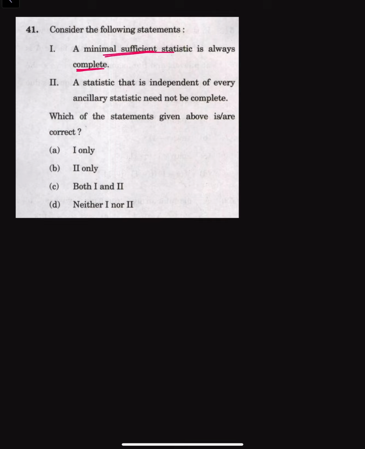Minimal sufficient means the statistic contains all the information about the parameter in the smallest possible way. Whereas completeness means there is no non-trivial function of the statistic that has expectation 0 for all the parameter values. So completeness and minimal sufficiency are two different properties.